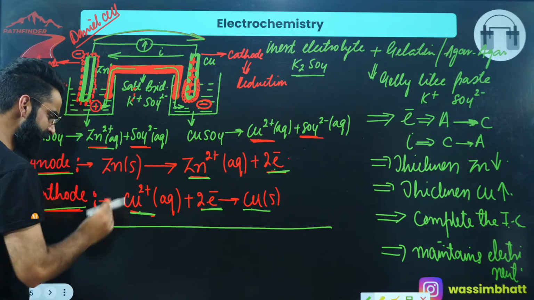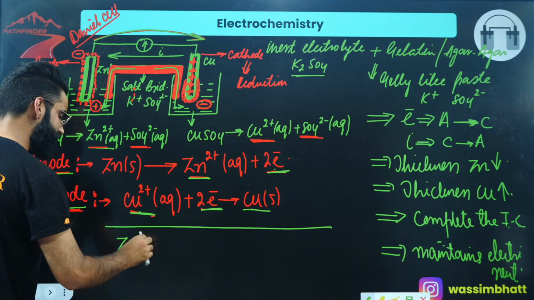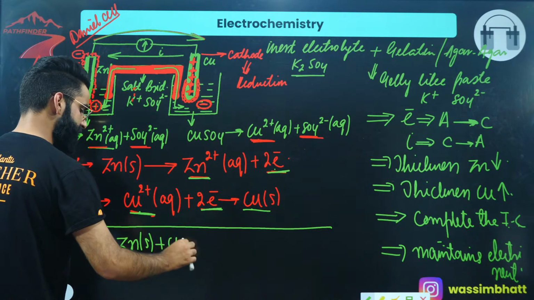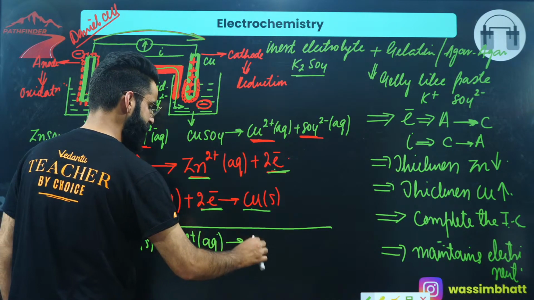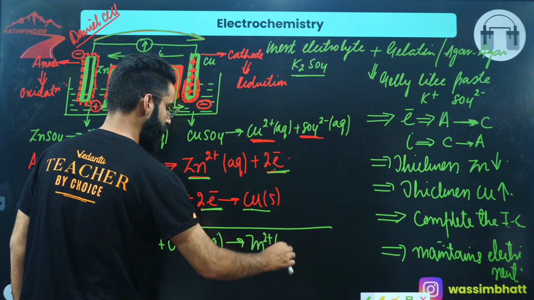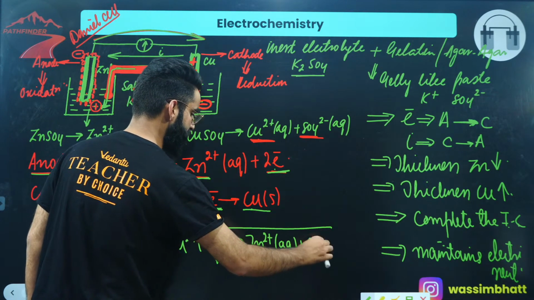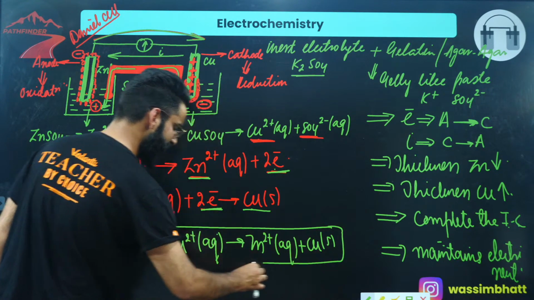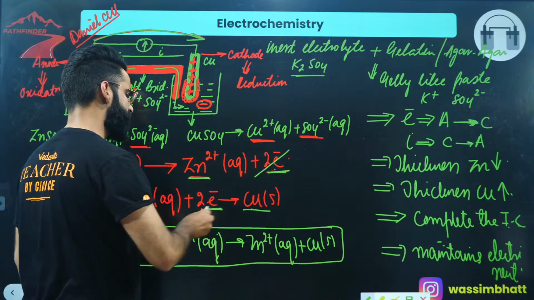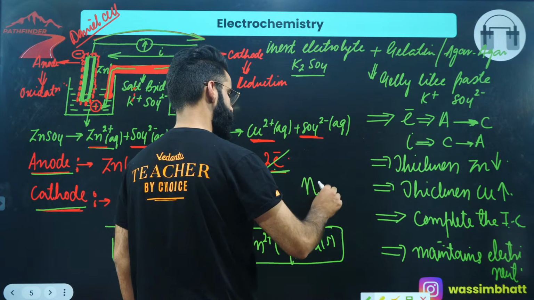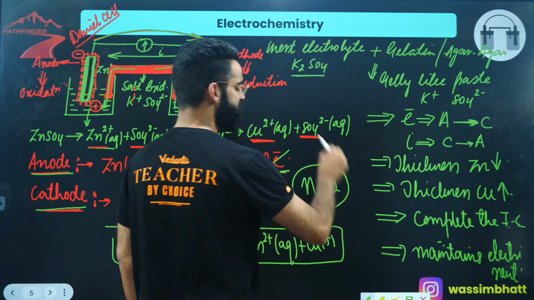Once I add these two reactions, I get the net reaction as zinc solid plus Cu di positive aqueous gets converted into Zn di positive aqueous plus Cu solid. This is the net cell reaction which is taking place. How many electrons got cancelled over here? 2 electrons got cancelled. So remember, this n is equal to 2.